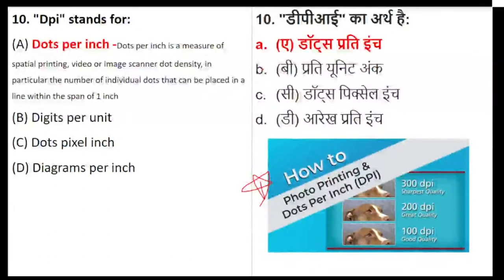If it is 300 dpi, it is the sharpest quality. If it is 200, it is great quality, and if it is 100, it is good quality. So the highest number, 300, is one of the sharpest and finest printing qualities. Is it clear?